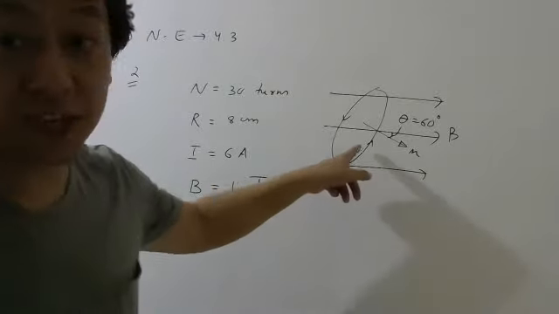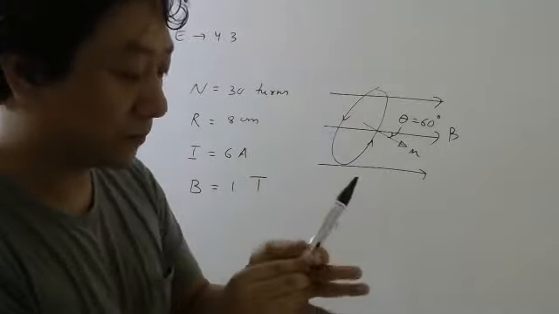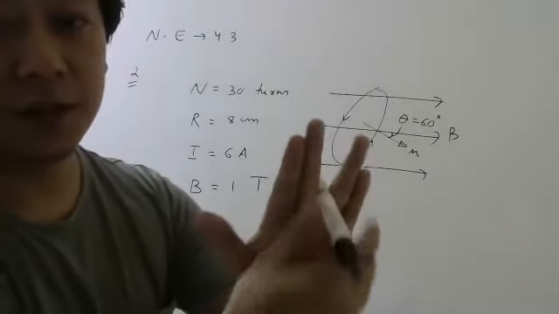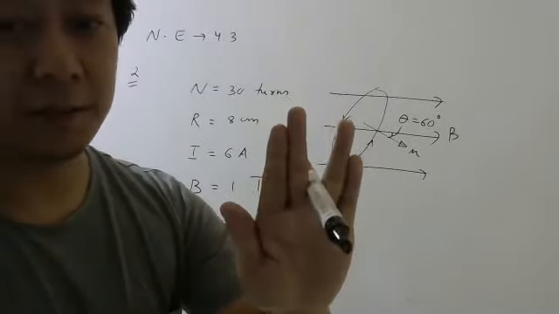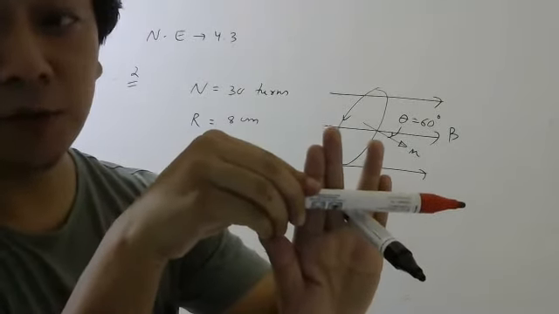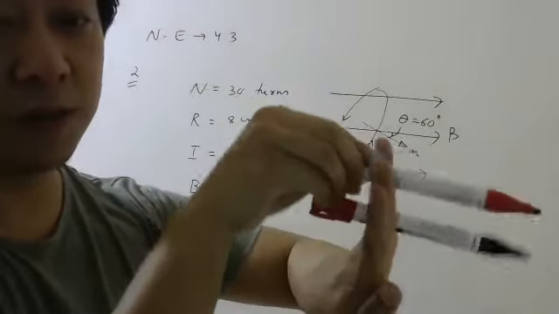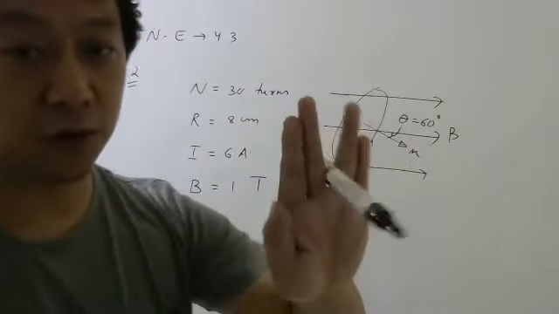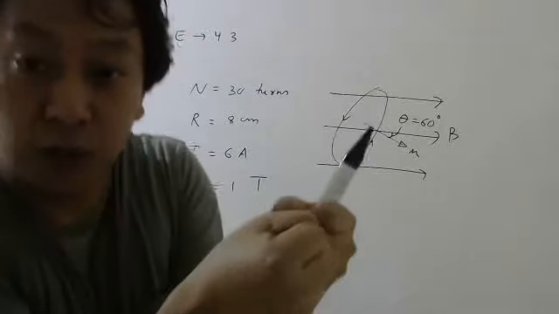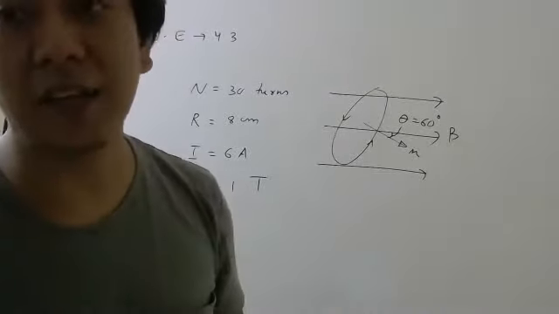Right now this will turn. Let me try to show you. This is important, because for entrance, all these concepts are important. So your coil is kept like this, magnetic field is applied here. So 60 degree angle is there. The moment you leave it, what will happen? There will be a torque this way till these two become parallel. So the coil will rotate like this. So you don't want the coil to rotate. You want it to hold there. So if you want to hold, you have to balance the torque which is acting on it.